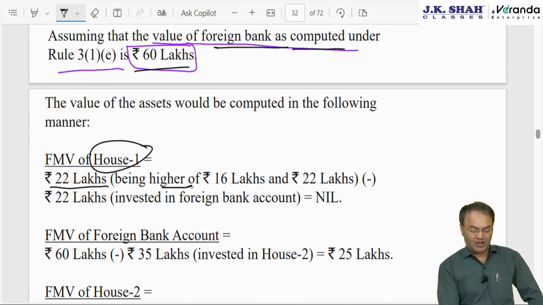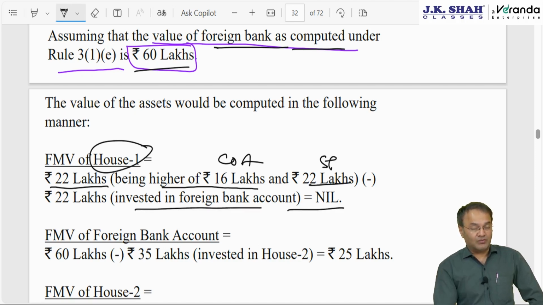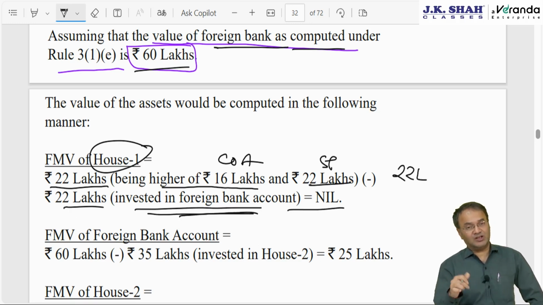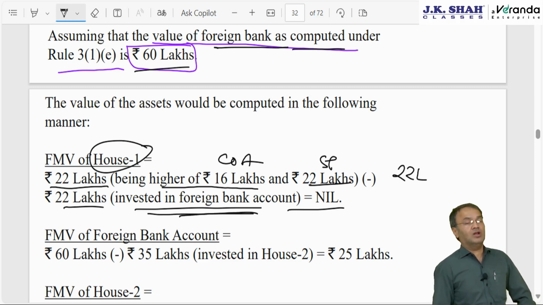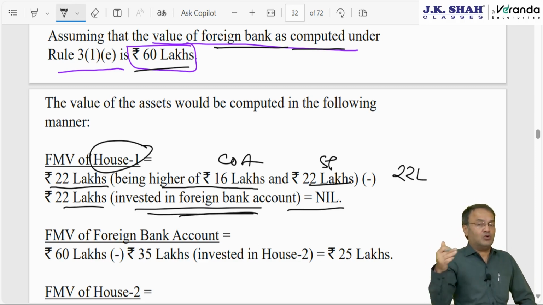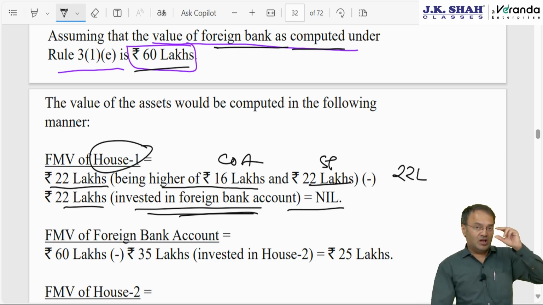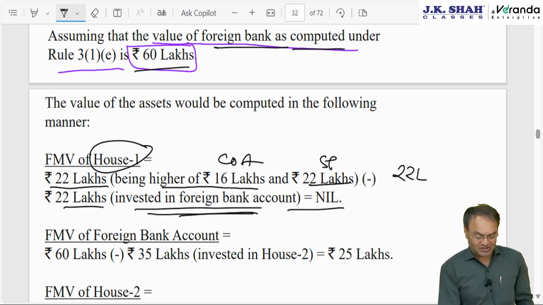Sold for 22, the higher of 16 cost of acquisition and 22 selling price, 22 minus 22. Why 22 minus 22? Gain should be 22. Agreed. But out of 22, whatever is deposited in the bank account, the next asset, that much should be reduced from the previous asset. Normally, human psychology, we tend to go backwards to find the audit trail. I receive 100 from you, so in your hand it should be exempt. Or in your hand, simply we go backwards. We find with the last person. Here we'll go with the last asset.